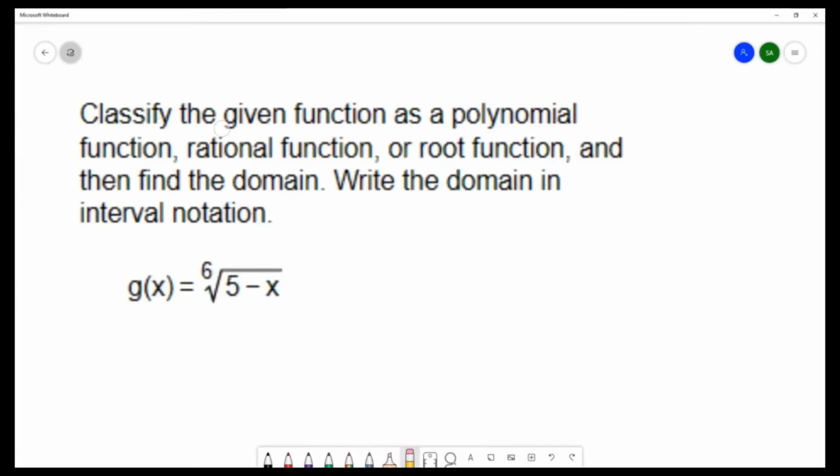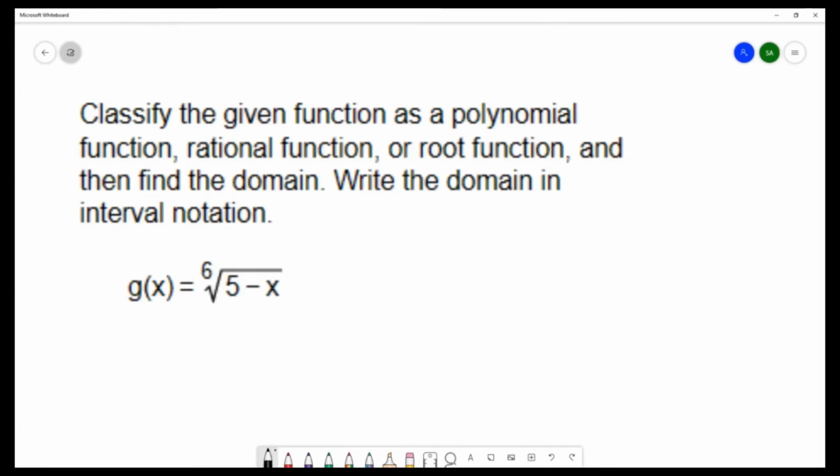Classify the given function as a polynomial function, rational function, or root function, and then find its domain. Write the domain in interval notation. So as we've said before, it's pretty quick to identify root functions. They will have a radical in them, a radical over a variable.